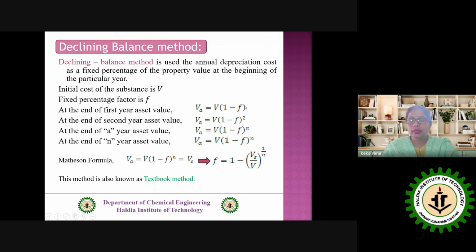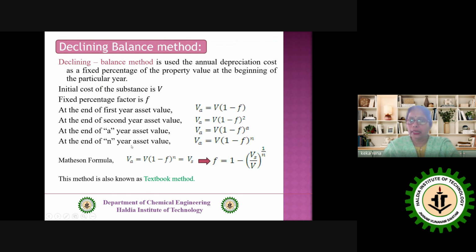What does it mean? It means that initially we have started with the original value. If the factor is f, then at the end of the first year, the asset value will be va. That means, at the beginning of the second year, va is our new asset value. In similar fashion, at the end of the second year, again this one, where the power 1 will be replaced by 2. At the end of the ath year, this 2 will be replaced by a.